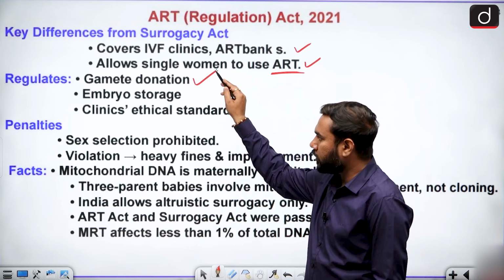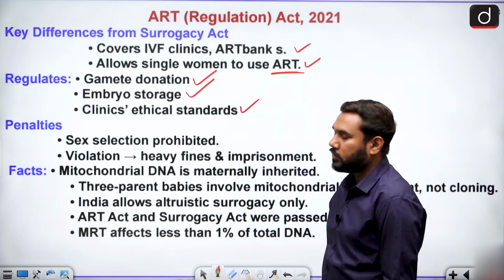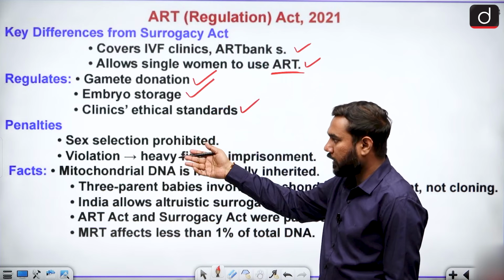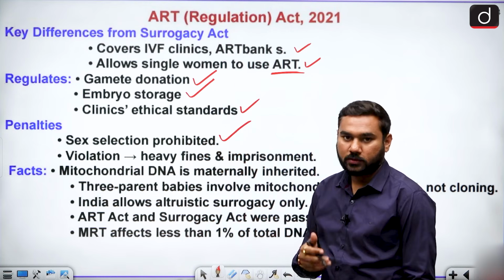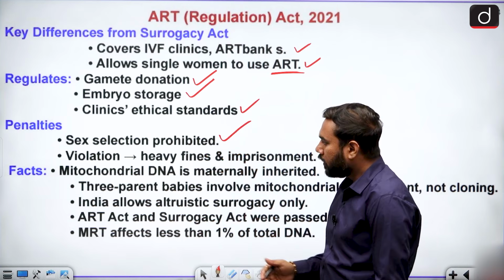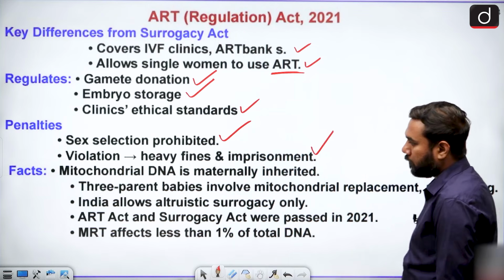There are gamete donation, embryo storage, and clinic ethics standards. So these are the regulators. What are the penalties? Sex selection is completely prohibited, because this is the problem with this technology: people can use it badly. Violation brings heavy fines and imprisonment.